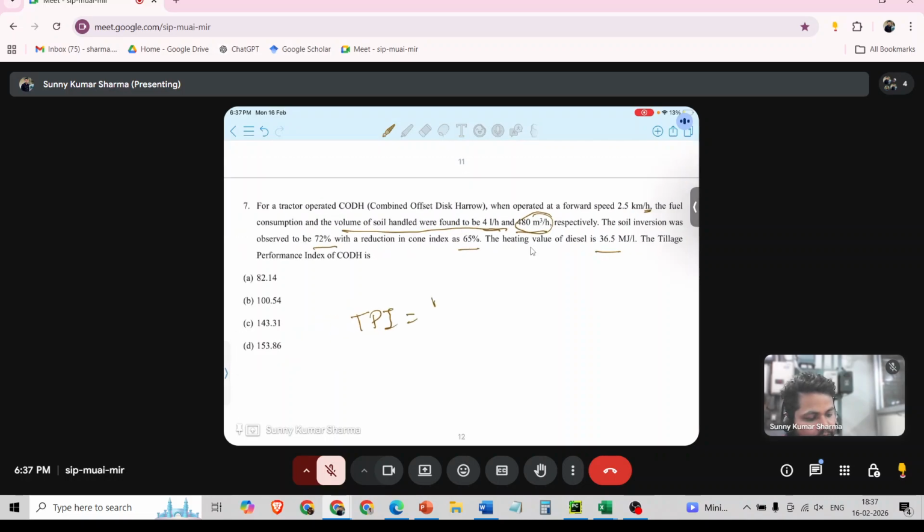Here, what is the formula? Performance index equal to K into VS into SI by MWD into FE. That is for passive. Here the disc harrow is powered, in case of combined disc harrow. So here the formula will be delta CI by CI before, by FE.